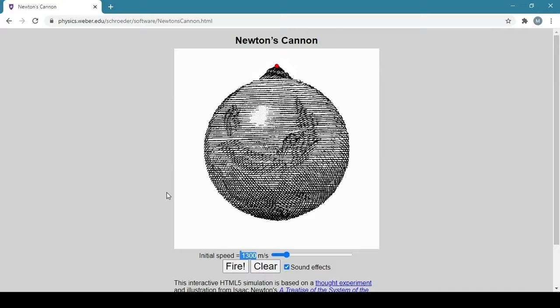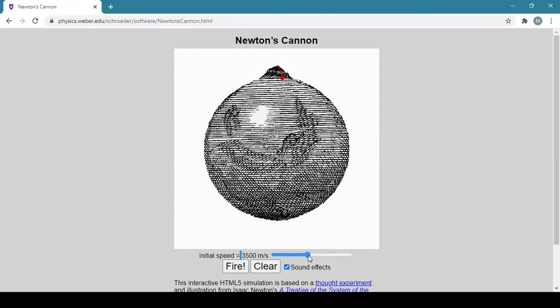Can you imagine the ball moving at 1.3 kilometers per second? Let's make it simple: 1 kilometer in 1 second, which is quite fast. Let's fire the ball. The ball moves in a projectile path, moves first and then falls to the surface of the Earth.